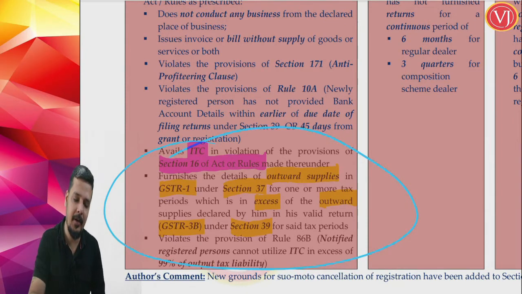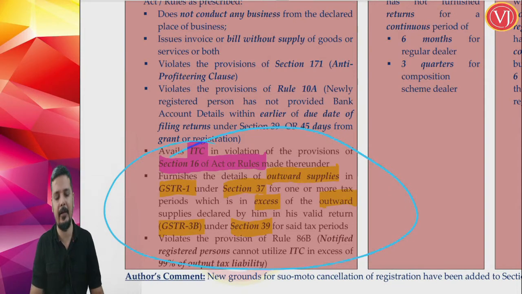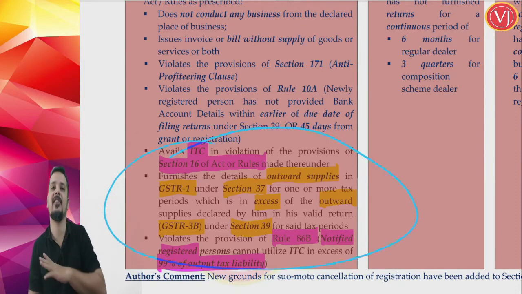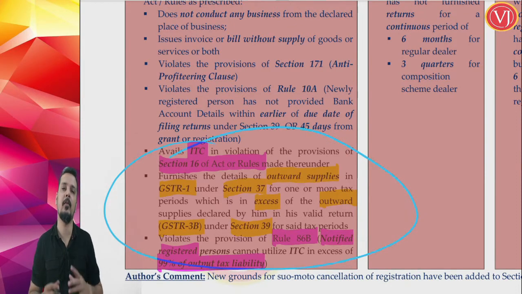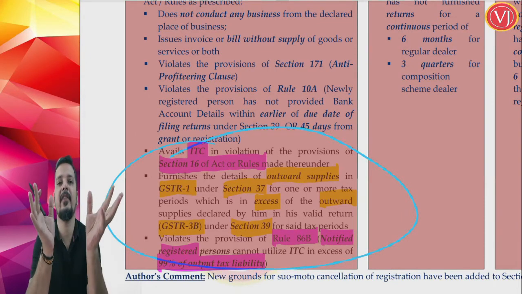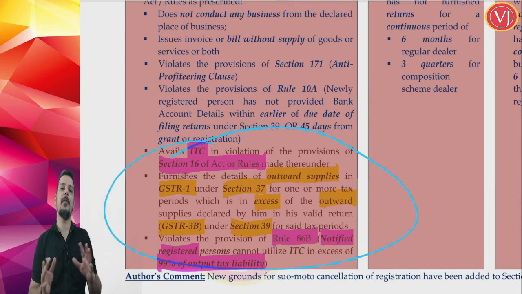The third point of amendment talks about a situation. Again, the third point is highly dangerous. If you are not complying with Rule 86B, what is Rule 86B? Certain notified persons have to pay at least 1% of output tax liability by cash ledger. We have discussed that in the amendment as well. So, minimum 1% of your output tax liability you have to pay by cash ledger. We have thoroughly discussed Rule 86B in the earlier part of the amendments.